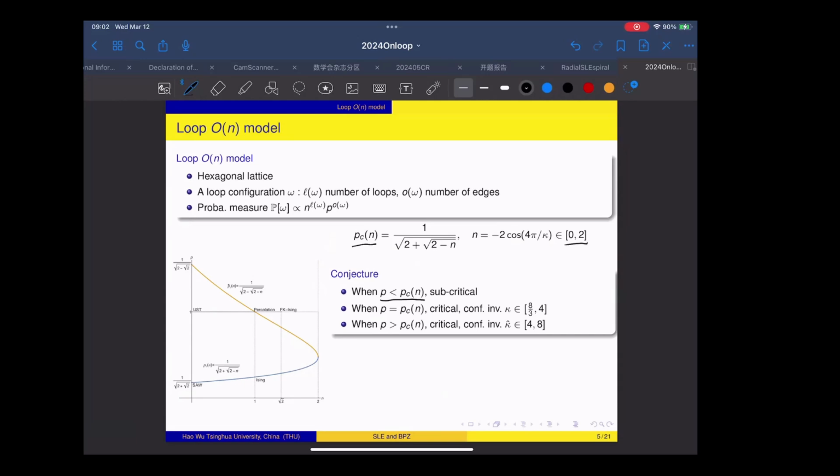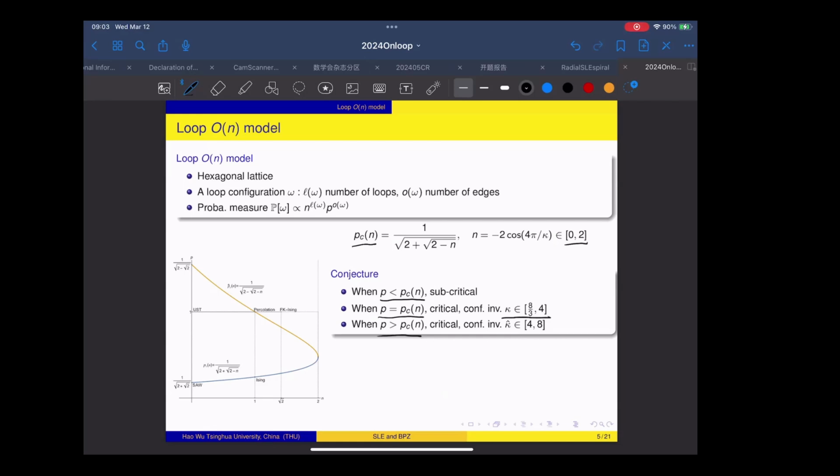The first is when p equals Pc, where physicists conjecture that the model becomes conformally invariant in the scaling limit, corresponding to an SLE curve with parameter kappa between 8/3 and 4.